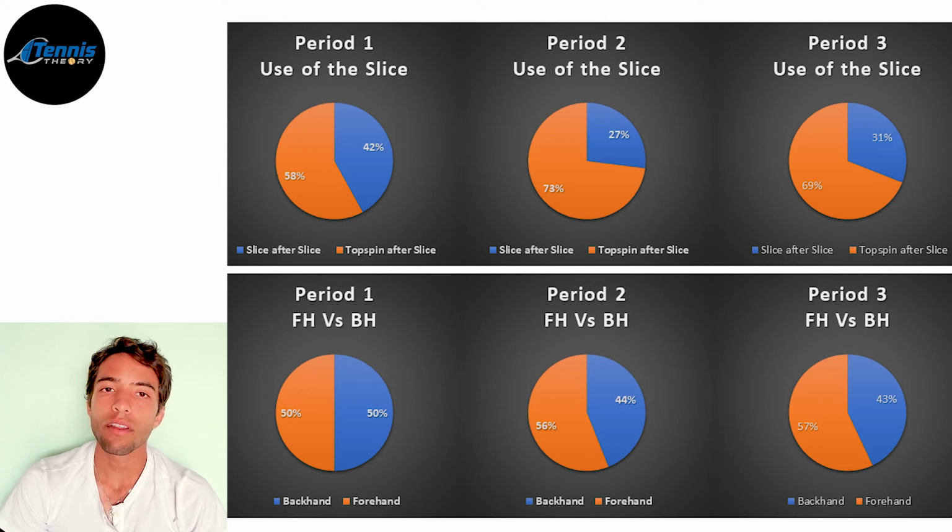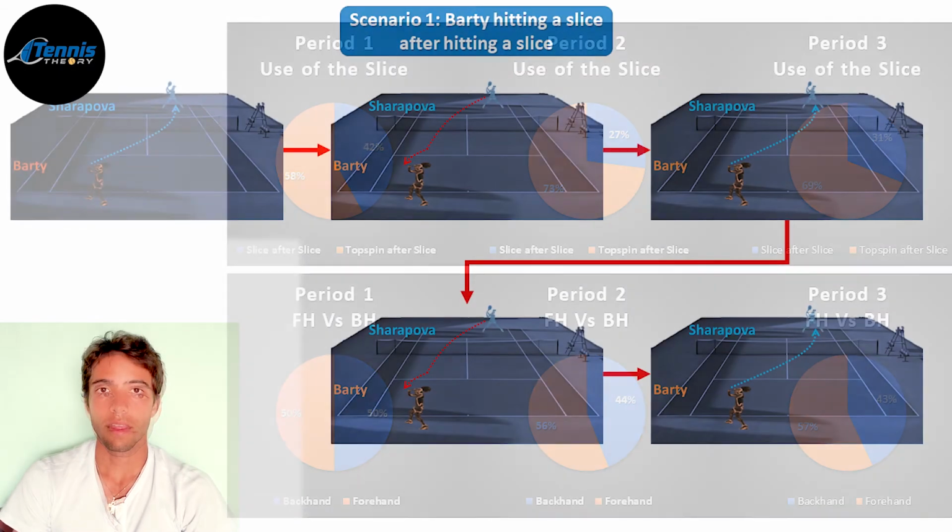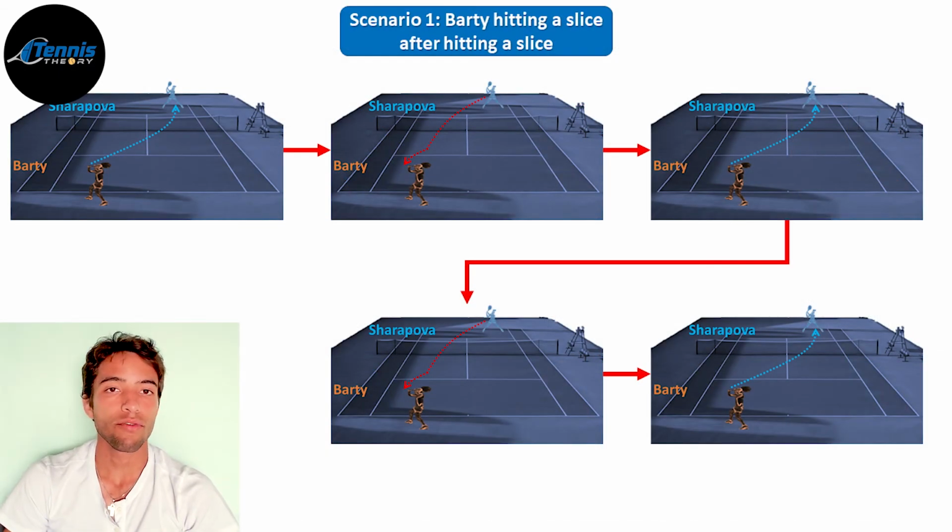This is the same principle coaches use when they want to help you develop a certain skill on the court. They feed the same ball over and over again in an attempt for you to master the skill through repetition. This is what I believe happened during the first set. By using this slice too often, Barty sort of taught Maria how to handle this shot.